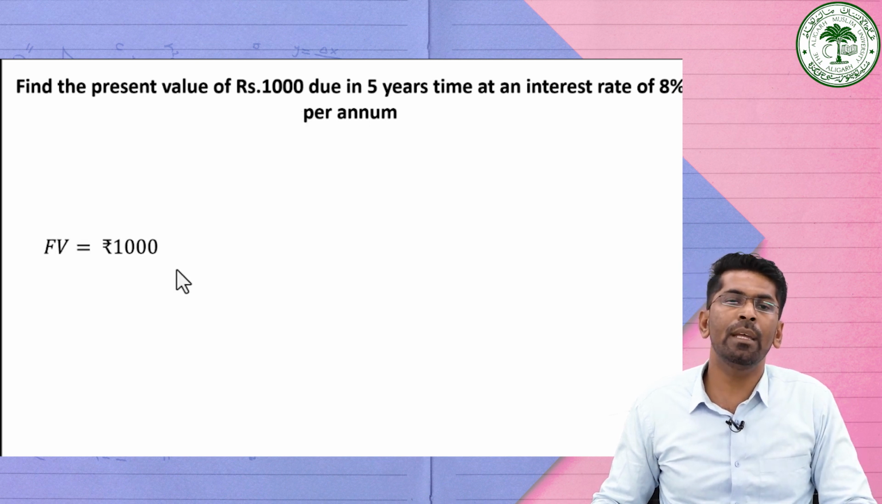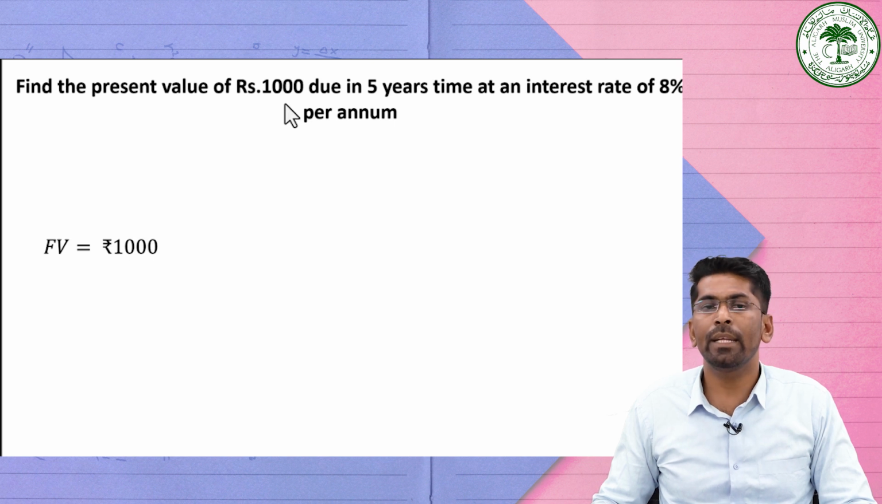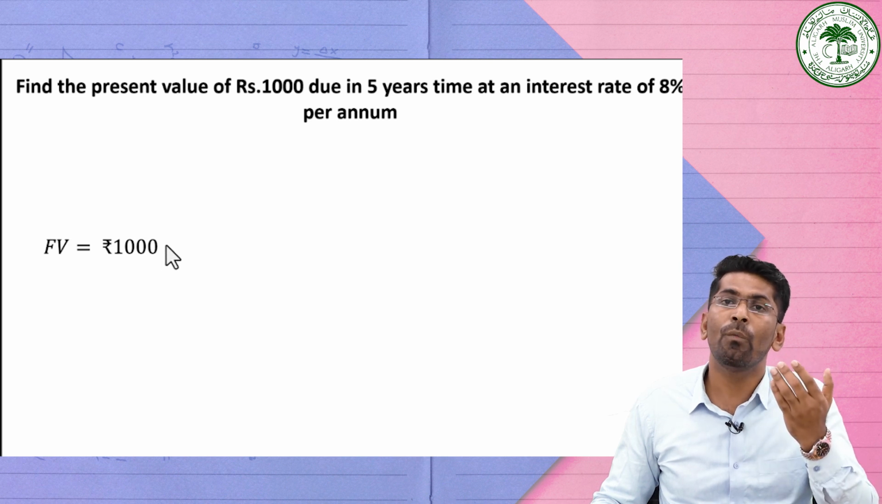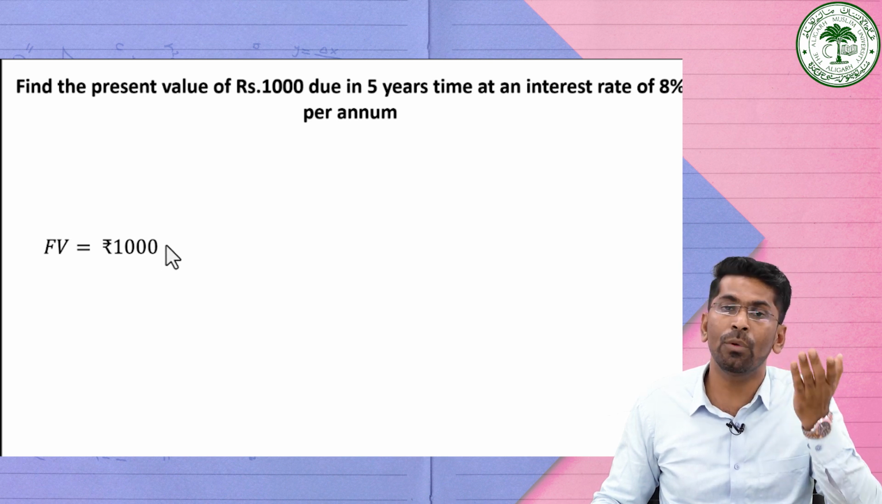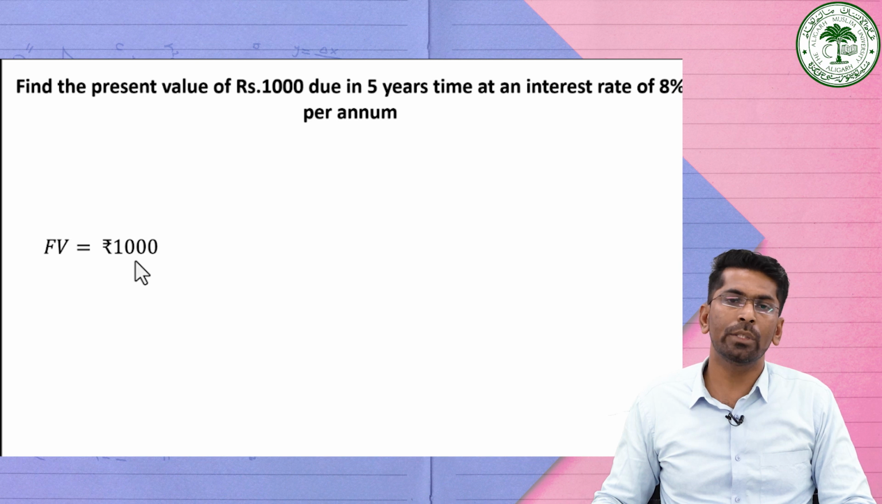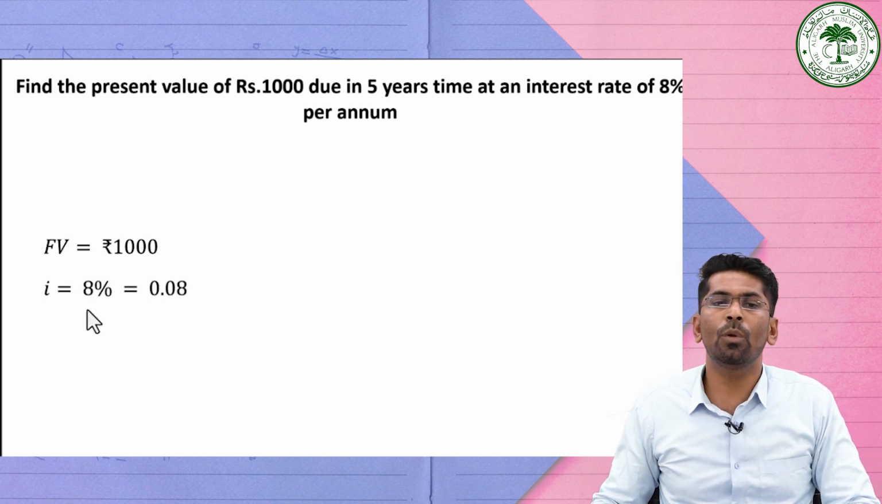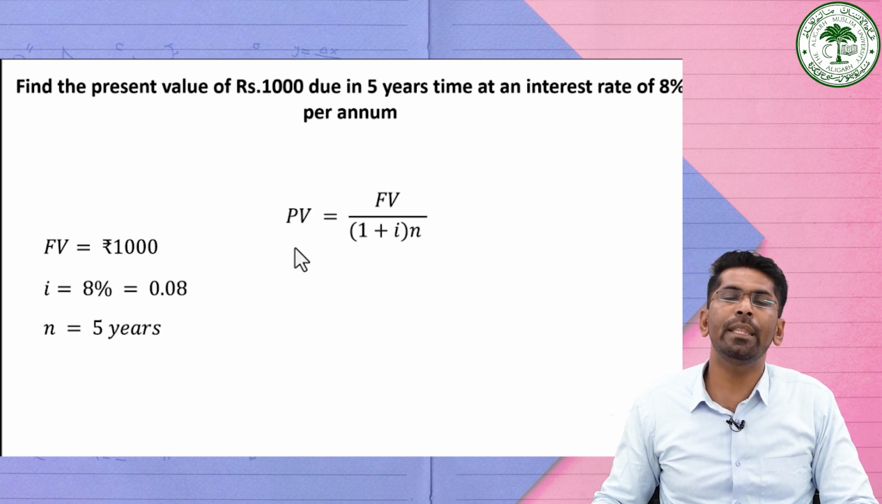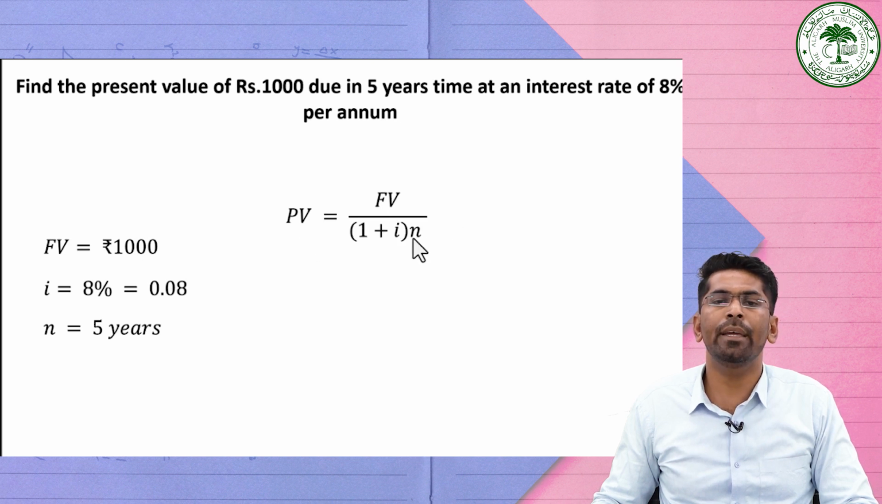So what is the information given here? The future value is given, that is 1000 rupees, and we want to find out the present value of 1000 rupees which is to be received in the future, that means after 5 years. So the future value is equal to 1000 rupees, the rate of interest is 8%, so 8 divided by 100 is equal to 0.08. Then n is equal to 5 years. By using the formula for calculating the present value, which is equal to the future value divided by (1 plus i) raised to the power n.